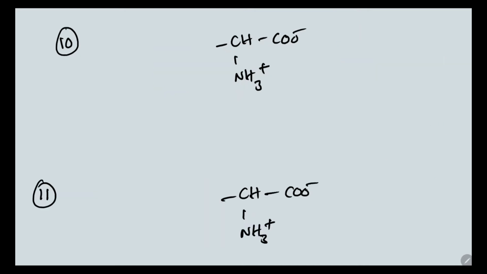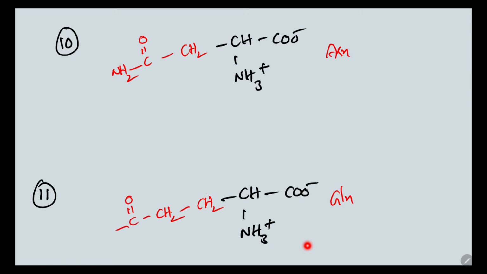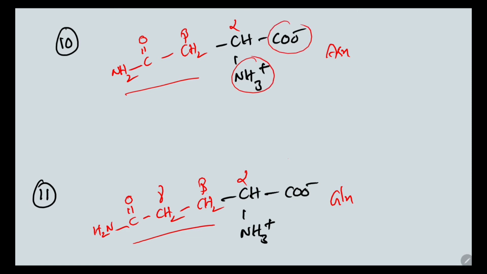Okay. Next, what we have is the amino acids which have an amide in their structure, which are asparagine and the glutamine. Okay, so asparagine, if you see the structure, it will be C=O and NH2. Okay, so this is also CH2, CH2, C=O and NH2. So whatever we have seen so far, all these are the monoamino monocarboxylic acids which come under the aliphatic amino acids.